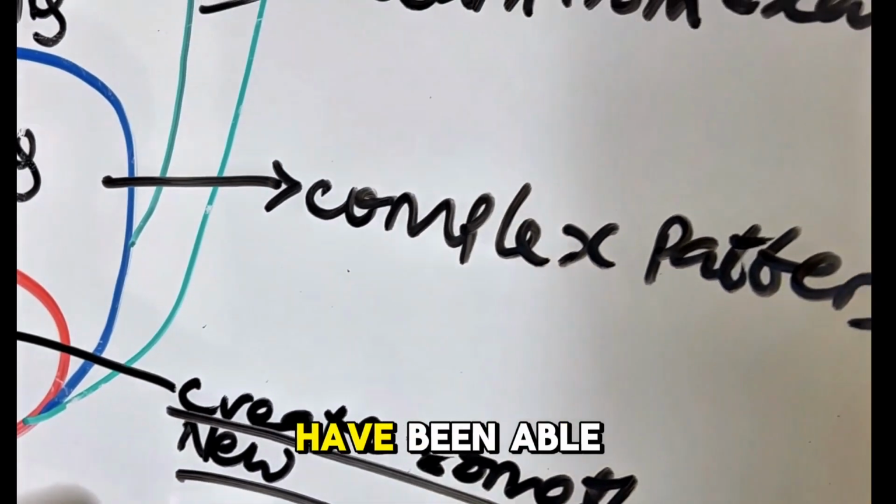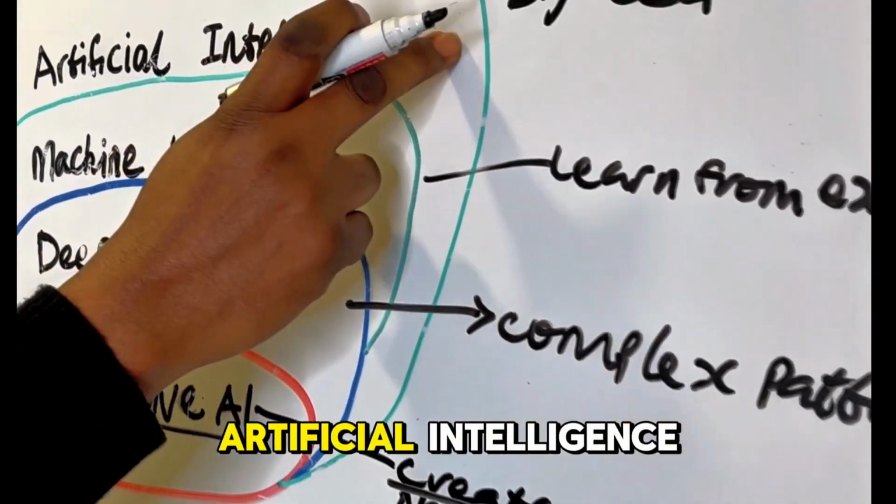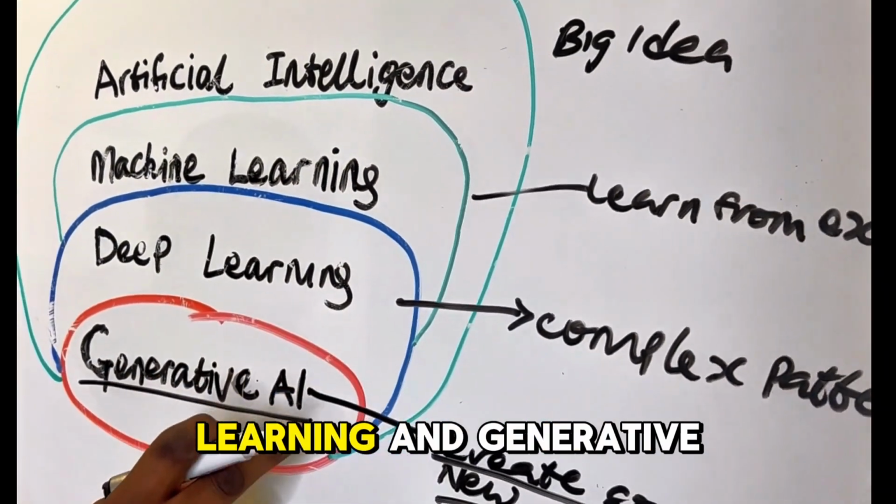I hope I have been able to clearly explain the difference between artificial intelligence, machine learning, deep learning, and generative AI.